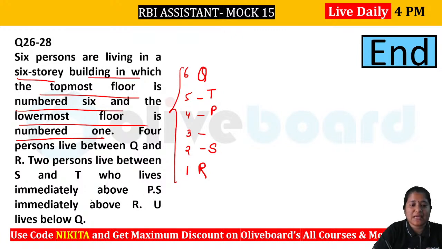Now what is remaining? S lives immediately above R. So you can see that is already done here, right? So the person whoever is left here will be placed in here, okay? I hope this is clear to everybody. Please let me know if we have any doubts in this particular question. A very, very easy question in here, okay? Everybody getting the same one?